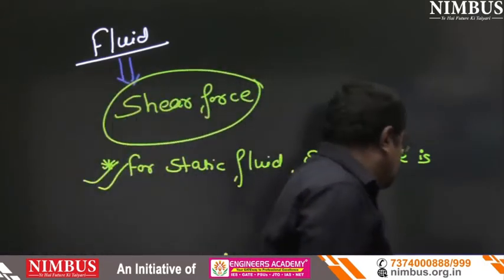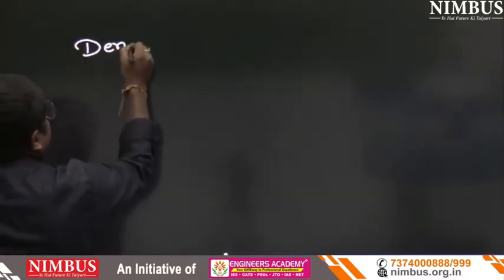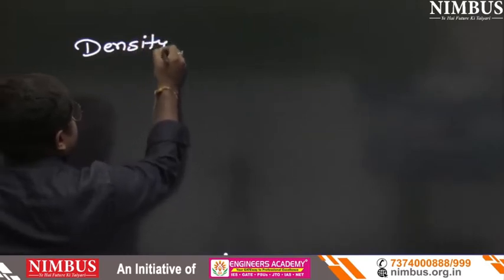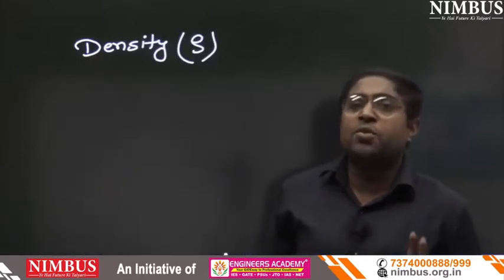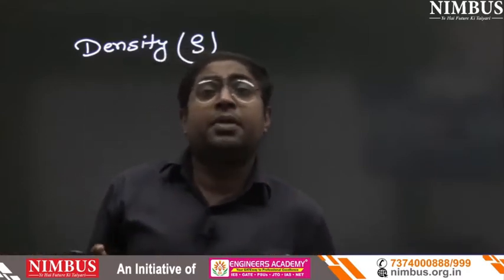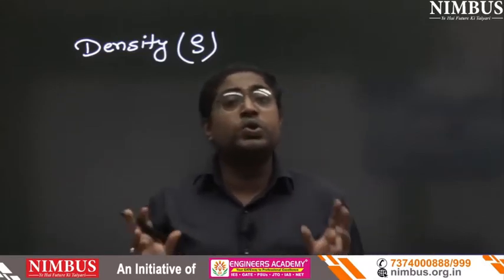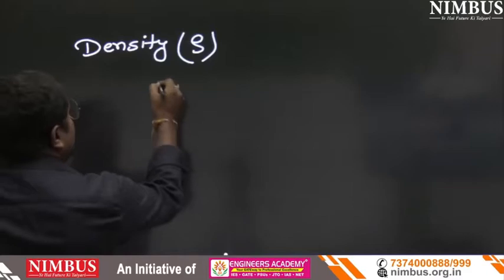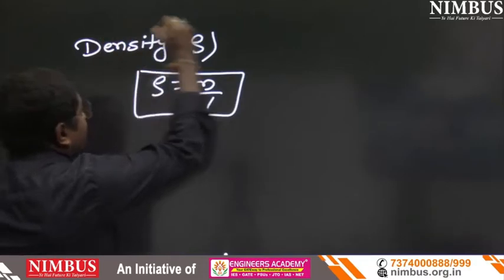Now again, the second topic is basic properties of fluid. What basic properties does fluid include? The first property is density. We are going to denote density with rho. So what is density? Everyone knows. No examination is going to ask "density is the ratio of". Rho equals mass upon volume, because everyone knows that.